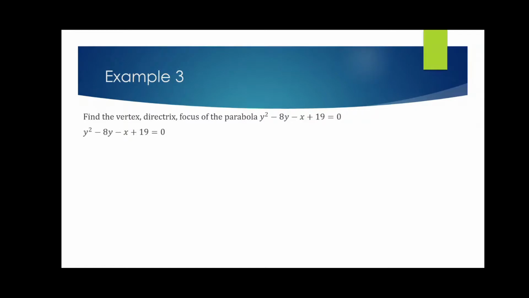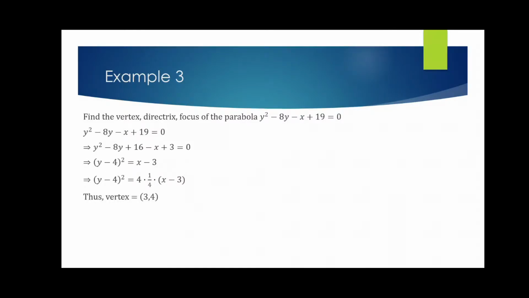So you see y² − 8y. We will try to complete the square by taking 16 from 19. So 3 is left out. So this gives you (y − 4)² = x − 3. Now the standard form that we know is (y − k)² = 4a(x − h). So this is the standard form that we have.